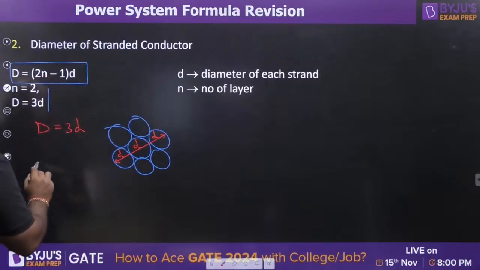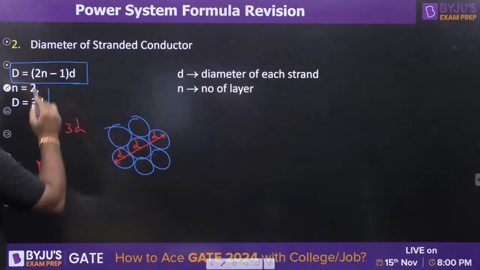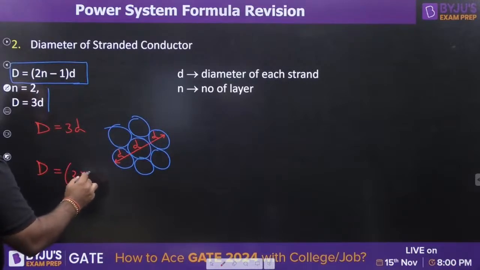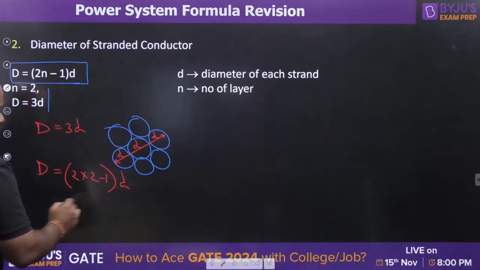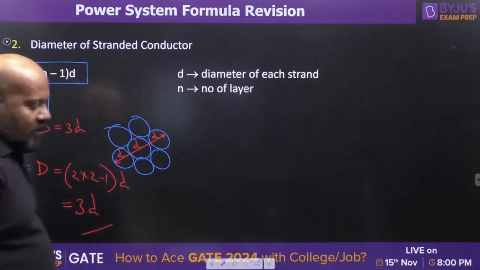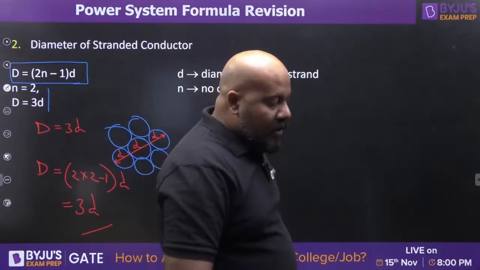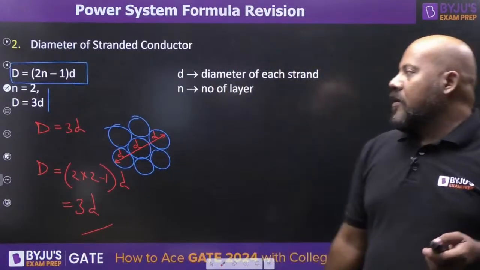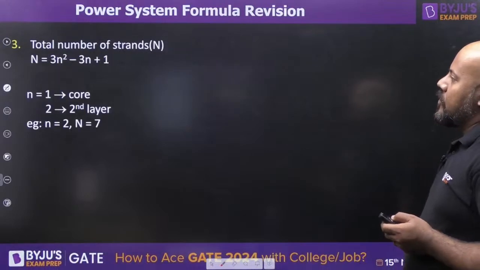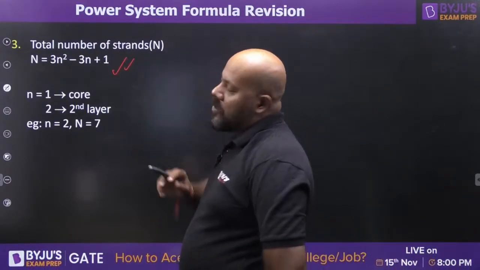If you put it in the formula, what is n? n is the number of layers, 1 and 2. So n is 2, so it is (2 into 2 minus 1) d. So it is 3d. This is the total diameter of the stranded conductor. Similarly, you can write the total number of strands, given by the formula 3n square minus 3n plus 1.